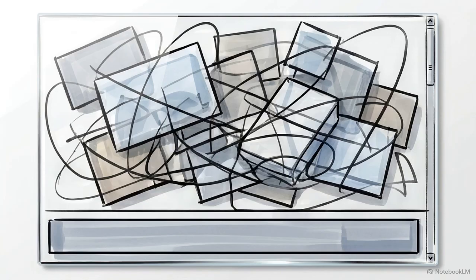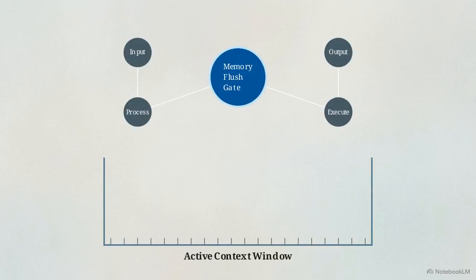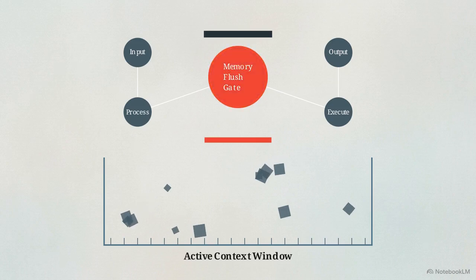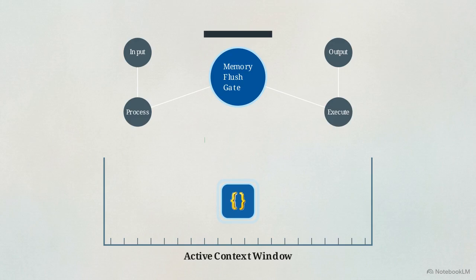Even with precise retrieval, reasoning capacity still declines as outdated information accumulates in the active context window. To maintain clarity, we insert a memory flush gate, a scheduled interrupt node within the LangGraph architecture. This node periodically scores the working context for staleness based on token age and progress through the task. Once the staleness threshold is breached, the node flushes the cache and reseeds the prompt with a clean, structured summary.